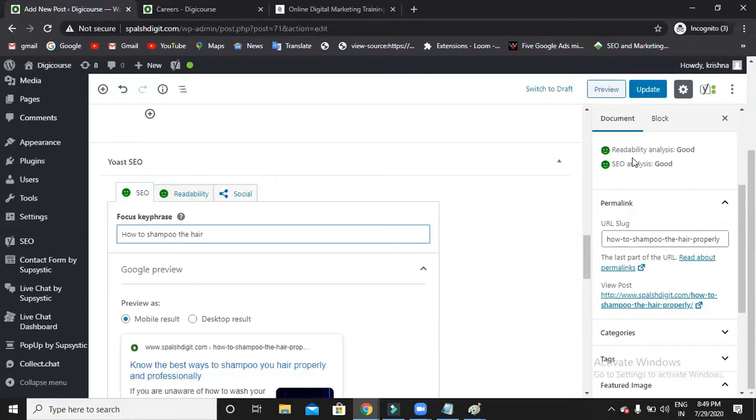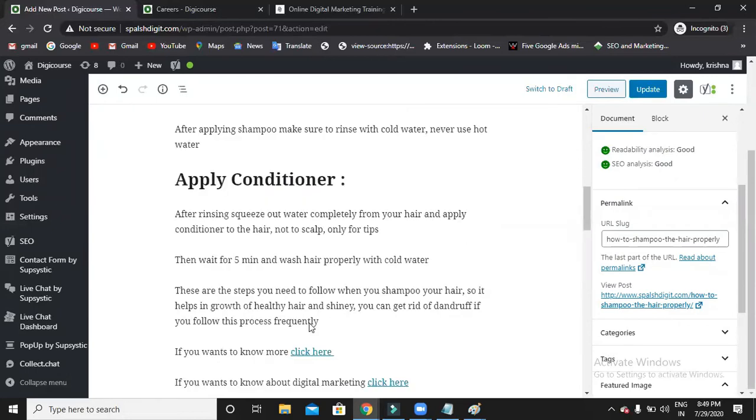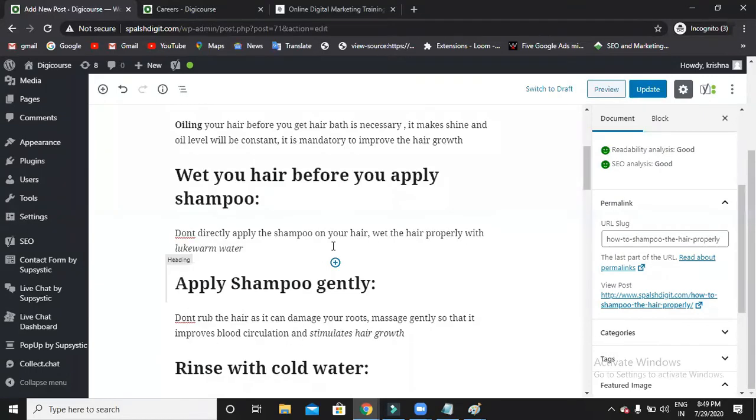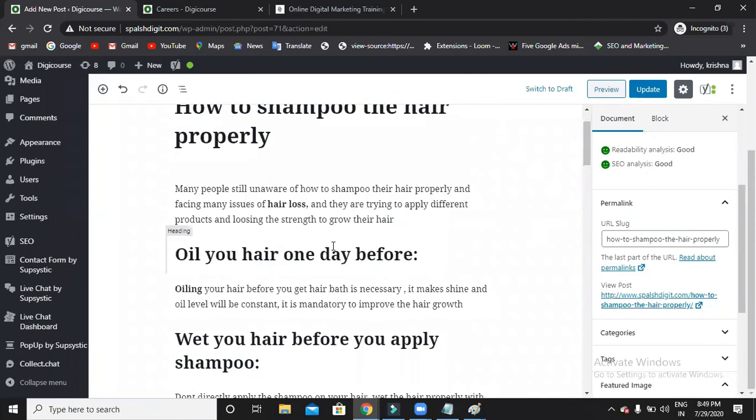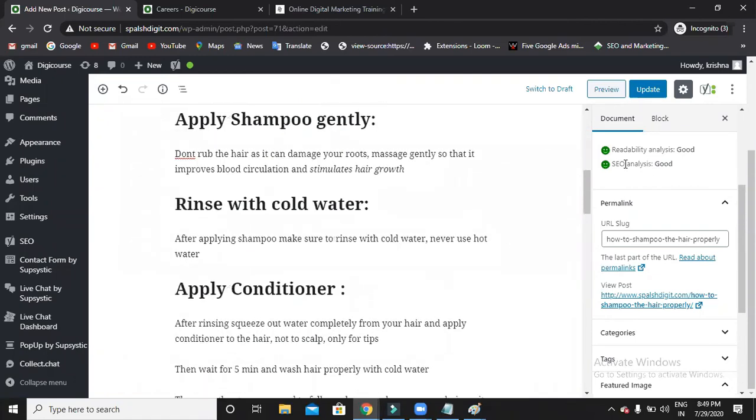Now, as you can see here, my readability is good and my SEO is also good. That means my meta title is good, as well as my content. I'm using a few headings, some bold and italics, and my permalink is fine. That's the reason my SEO analysis is good and readability is also fine, so anyone can read my blog. This is the analysis that the Yoast SEO plugin gives.